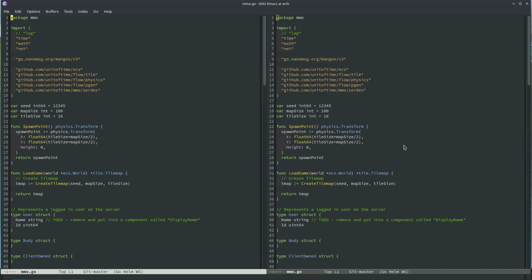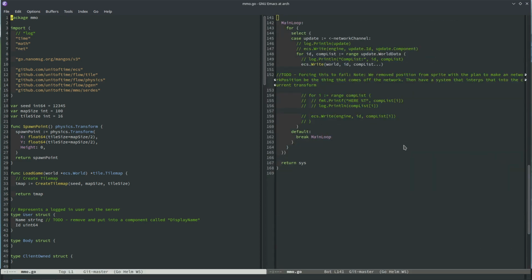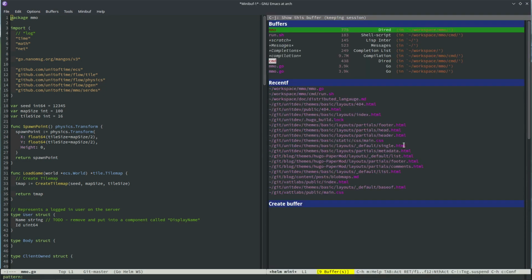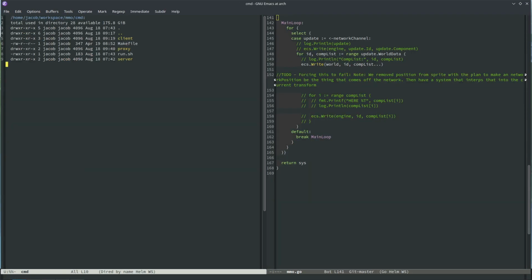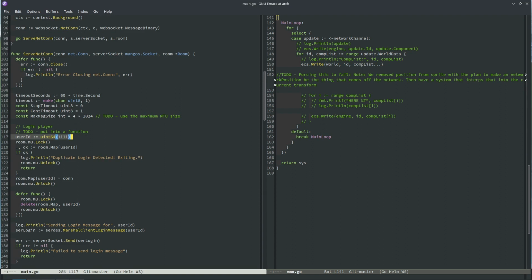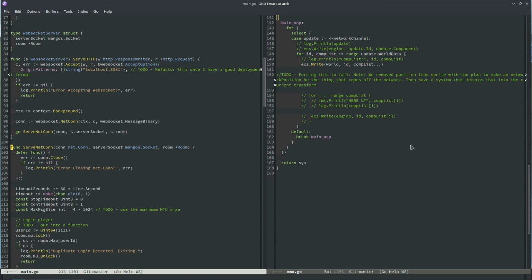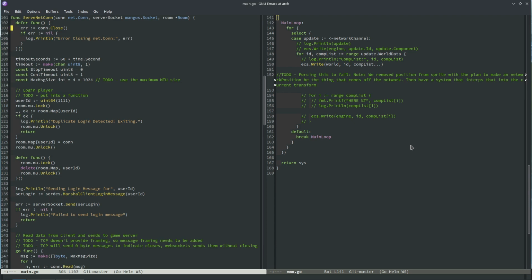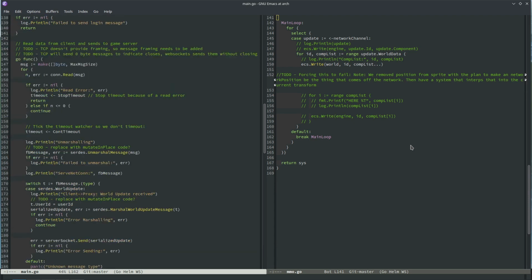Nice. All right, let's see what we were doing last time. Oh, yeah, what did we want to do? I wanted to do having multiple people log in, and let's open up all our applications. Originally I logged the same player in, and I think that would mess things up. Because it's been a while since I've coded this, I might need to mentally walk through what was happening before. I know I have a block diagram of this somewhere, I just don't know where. I haven't worked on this in such a long time, almost a year. Well, other than last week where I worked on it, but I didn't do that much.